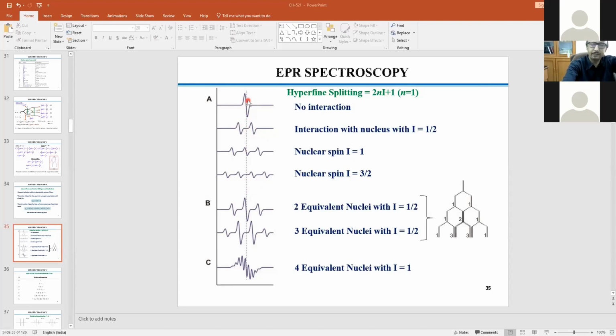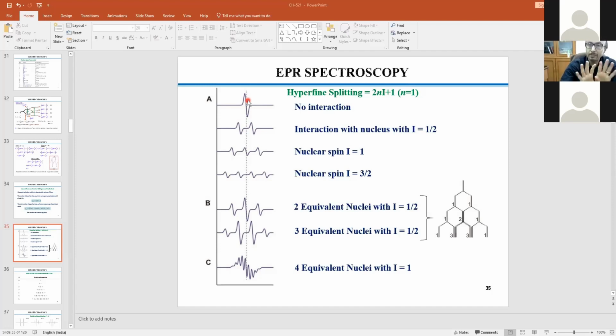Now you have to understand one thing. If your unpaired electron is on the ligand system, or an organic molecule, we call it a free radical. Free radical in the sense that the electron can revolve or diffuse throughout the whole molecule and no symmetry constraint would come into the picture.